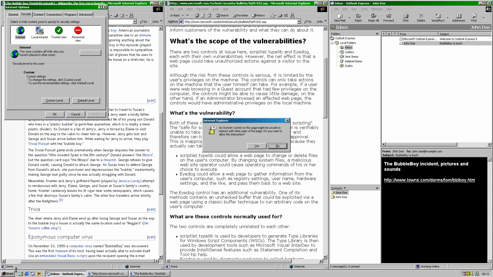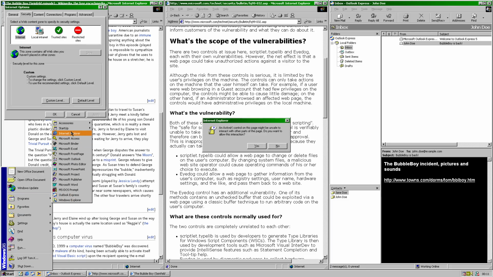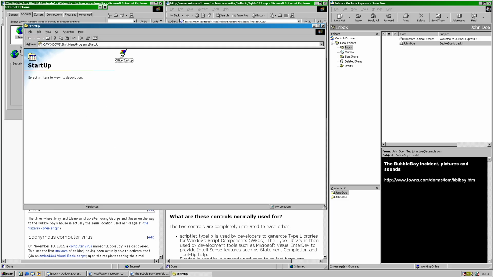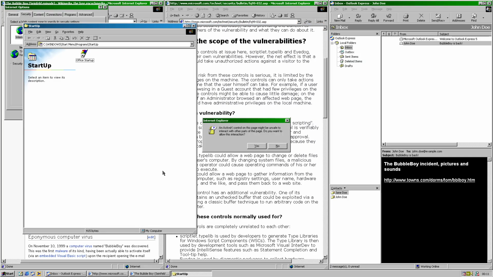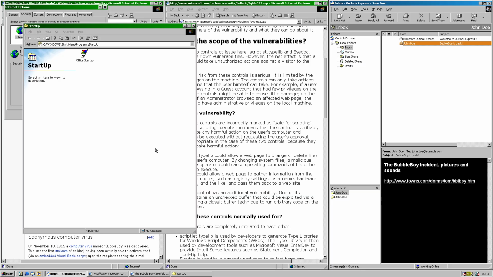Before we actually allow it, we can check out the startup folder, which is the location where the worm will drop itself. So when you pick yes, the worm is in here now. Even if we allowed the interaction, this will just drop an HTML file. It actually won't do any changes to the system yet. At this point, it's only scheduled to be run on next reboot because it's in the startup folder.